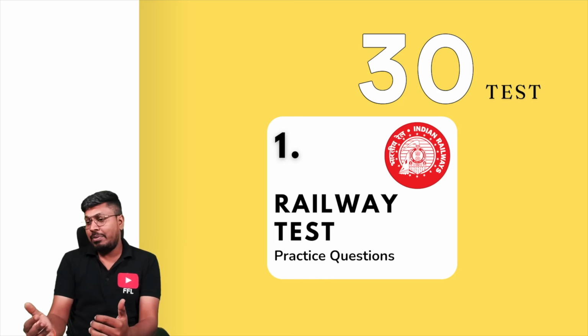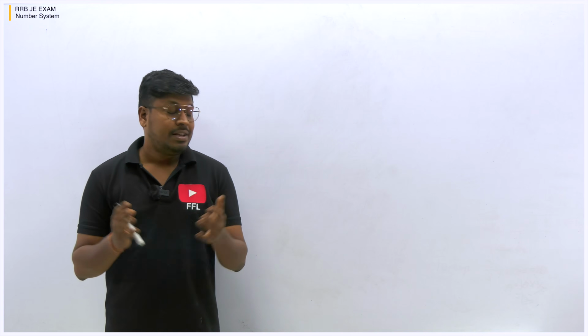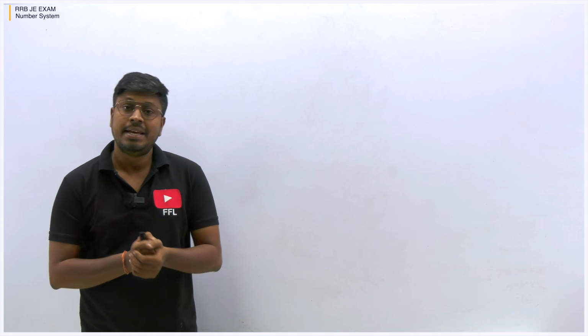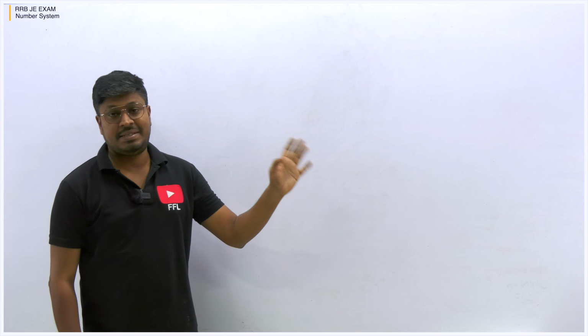Now let me move on to all the RRB JE quantitative aptitude topics. Friends, now let me move on to the next topic for the RRB JE exam. That is in the quantitative aptitude section, number system.